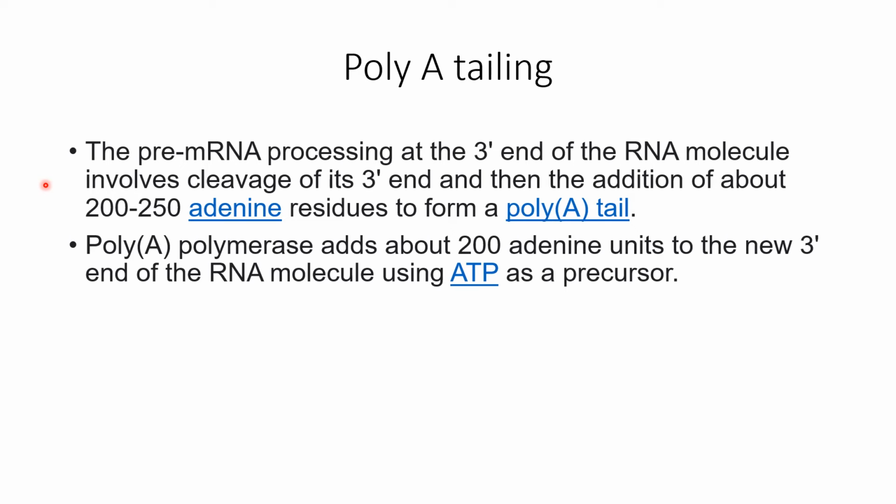Just as GTP was added at the 5' end, similarly ATP keeps getting added at the 3' end. Approximately around 200 to 250 adenine residues are added one by one. So there is a continuous sequence of ATP that will be observed in the 3 prime end of the mRNA. So this is what we call poly A tail. And for this addition, we have an enzyme called poly A polymerase, which adds about 200 to 250 adenine units at the 3 prime end using ATP as the precursor.